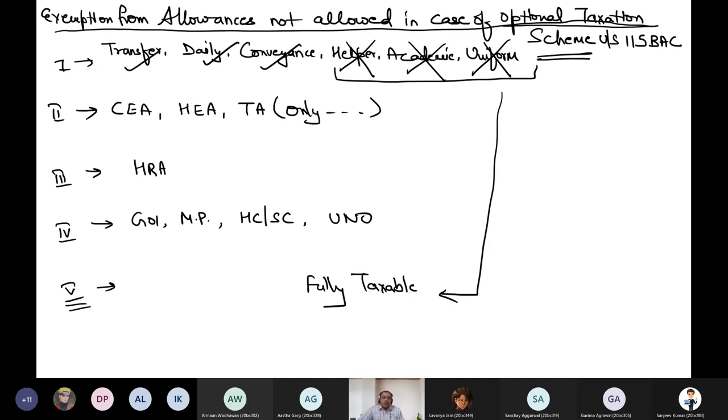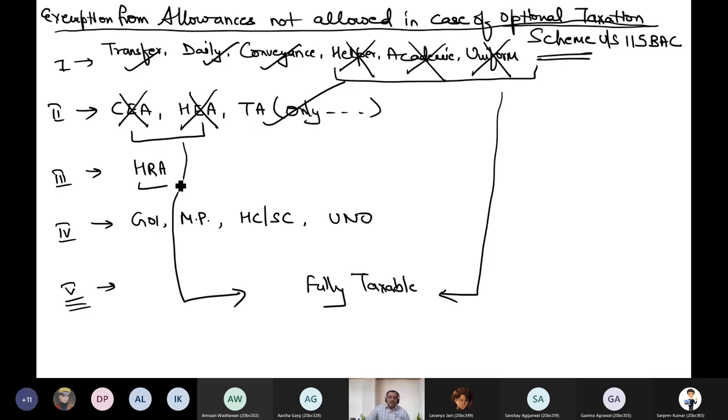Category 2. You will not get any exemption the moment you opt for optional taxation scheme for children education allowance and hostel expenditure allowance. That means these two will become fully taxable. But exemption from transport allowance in case of differently abled people will continue to be allowed even if you are opting for optional taxation scheme. HRA, no exemption will be allowed from HRA, it will again become fully taxable.